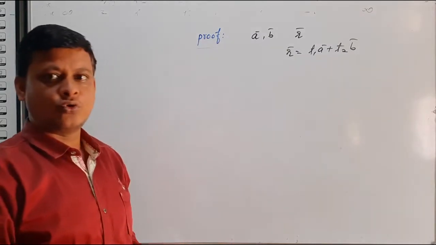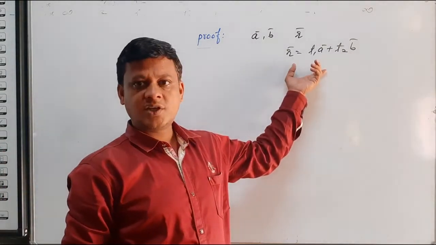This we have to show, and this is unique.